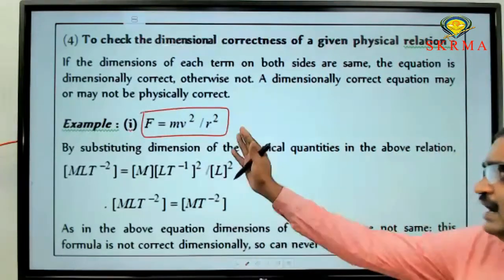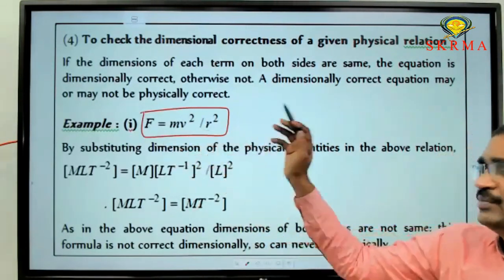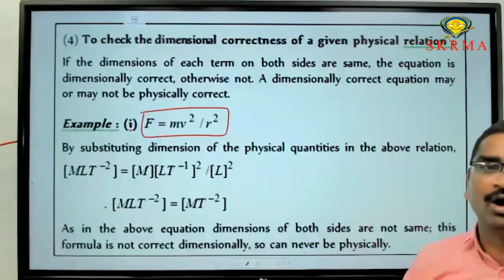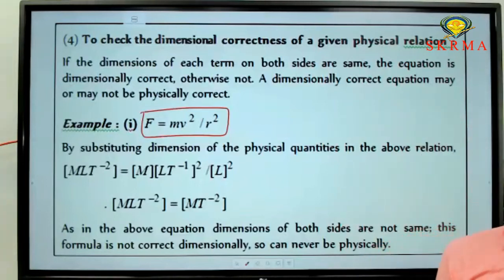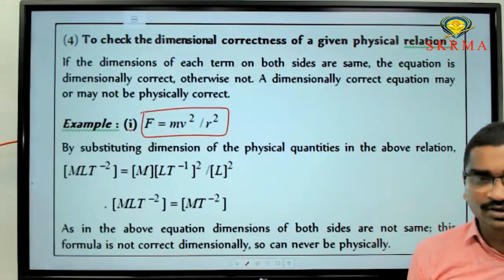Now, one example is given as force equal to mv square by r square. Check whether it is dimensionally correct or not. So what do we have to do?